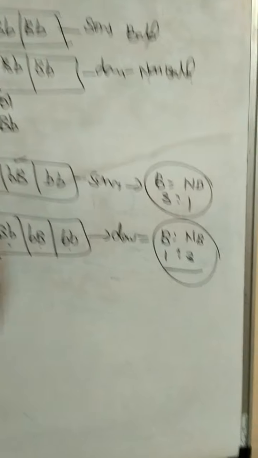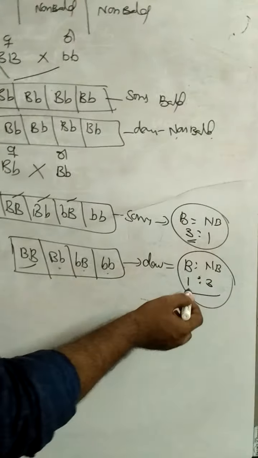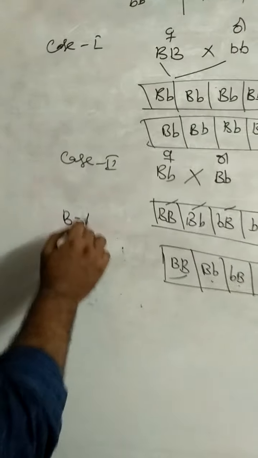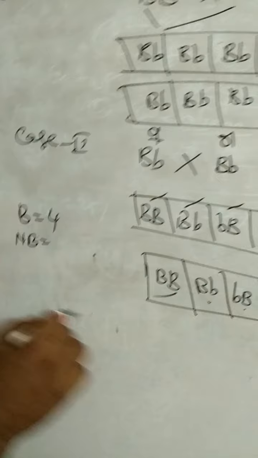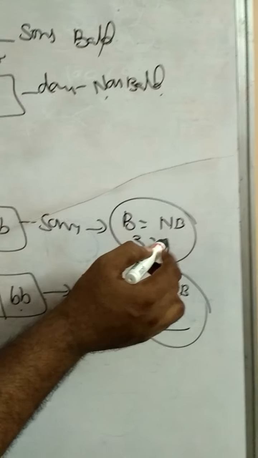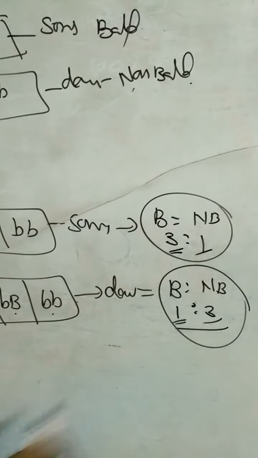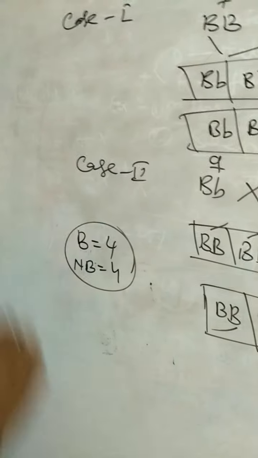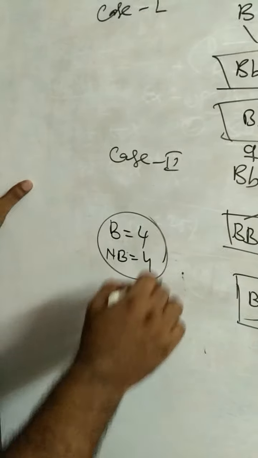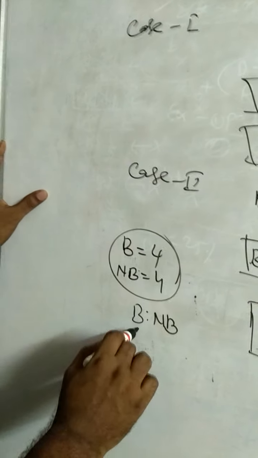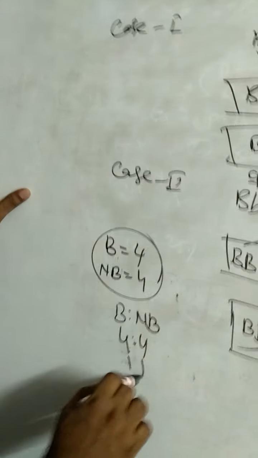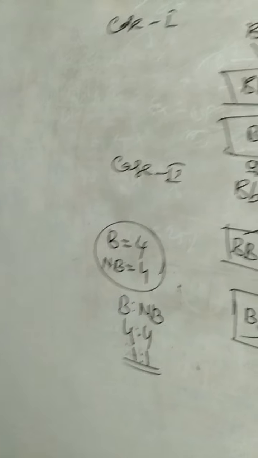So among these two combinations, bald is 3 here and 1 here, 3 plus 1, 4. And non-bald is 1 here and 3 here, 4. So the bald to non-bald ratio is 4 to 4, which is equal to 1 to 1.